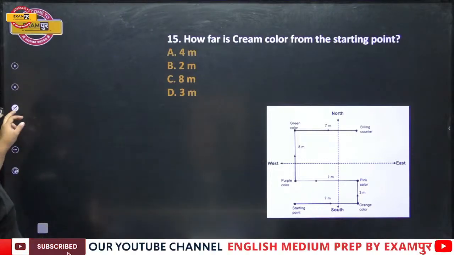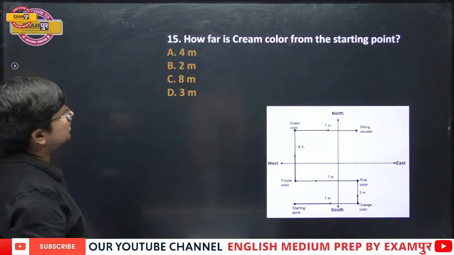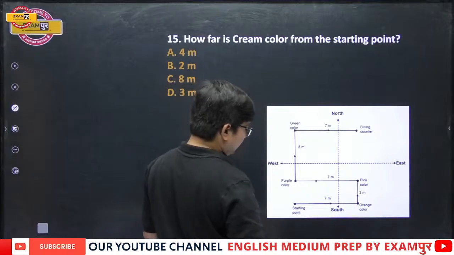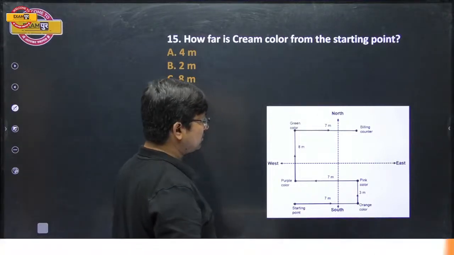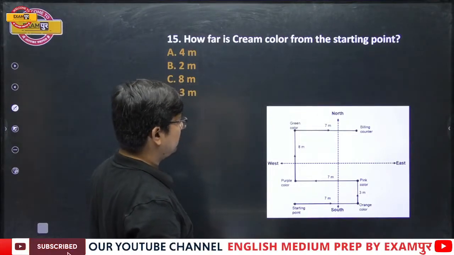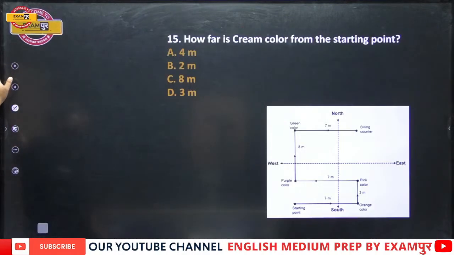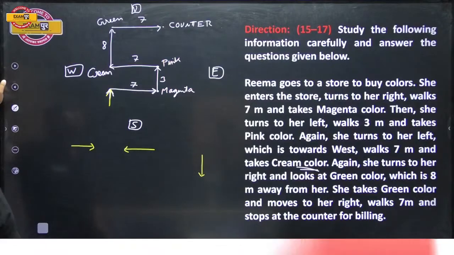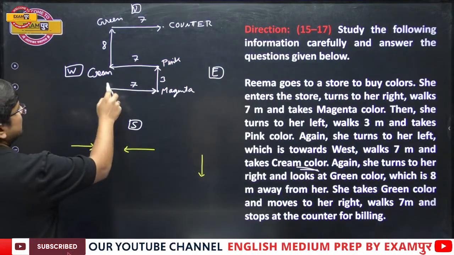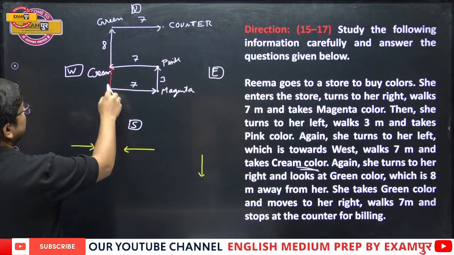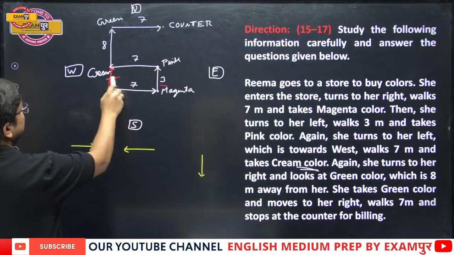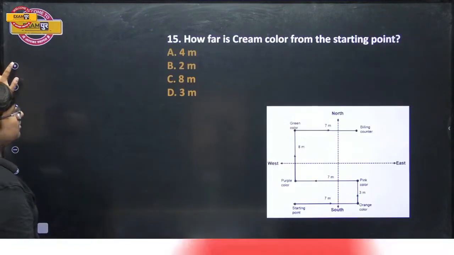Now the first question: how far is the cream color from the starting point? My dear students, have a look at this. The cream color from the starting point, if this is 3, even this is 3. So therefore the right answer is 3.